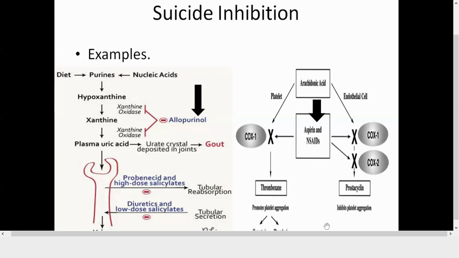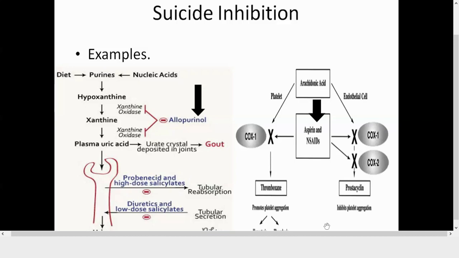So transiently what happens is that when we take aspirin, the pain goes off, the fever goes off. After some time it returns back. Why does it return back? Because the enzyme that you had inhibited, COX-1 and COX-2, has its genetic code present inside your cell. So your cell will resynthesize COX-1 and COX-2.